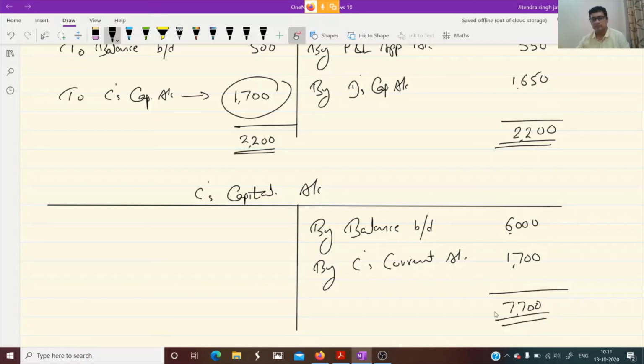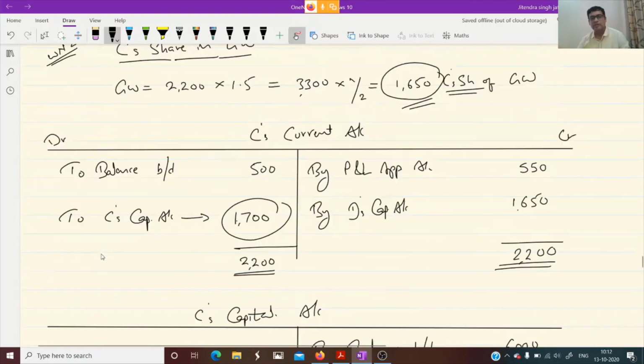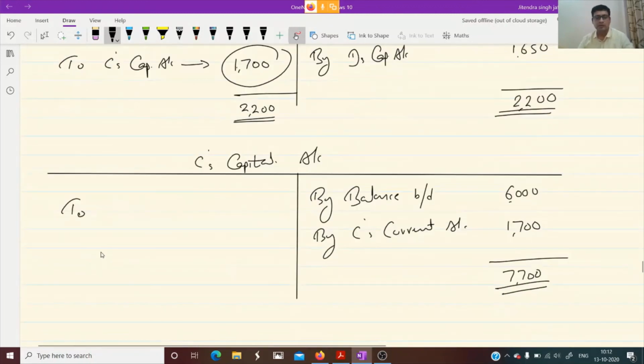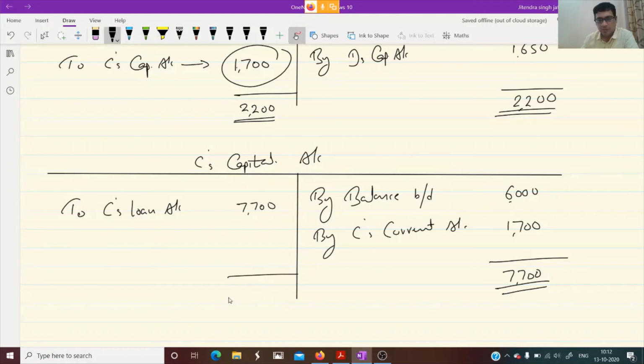7700. Now C is taking retirement. This is the point which I want to explain. C is taking retirement. So if it is mentioned in the question that it is paid, then we will see what to do. But nothing is mentioned. Then we open partner's loan account, C's loan account. How much? 7700. So the partner who is leaving the firm, the amount payable to partner is transferred to his loan account. I hope the question is clear to everyone.